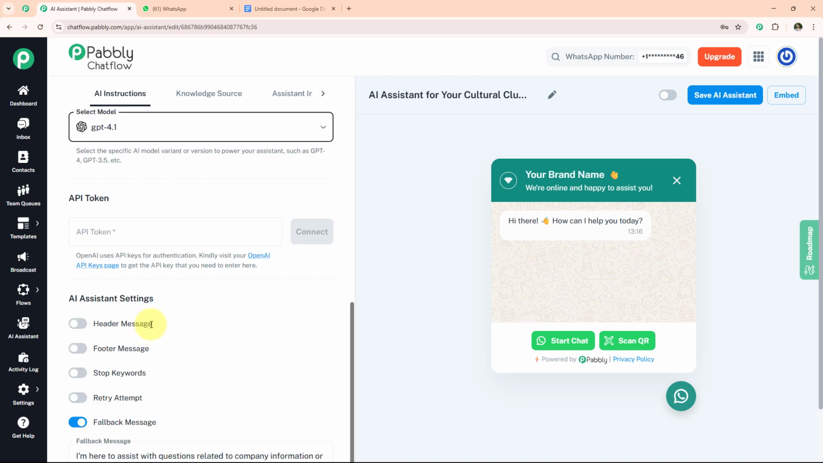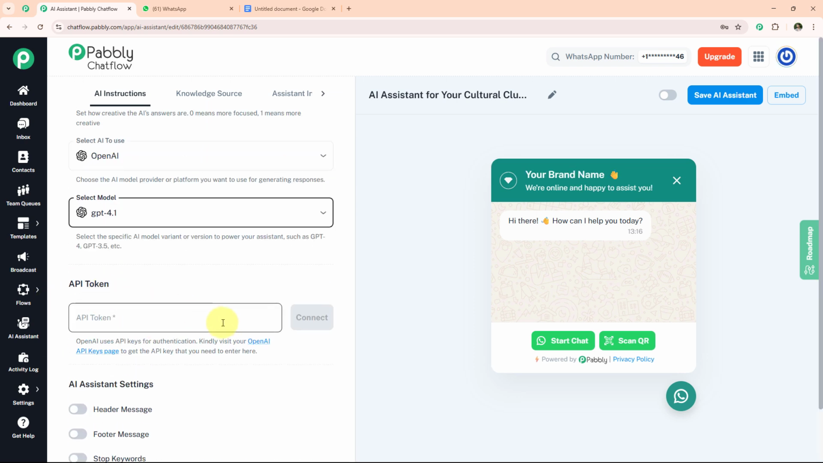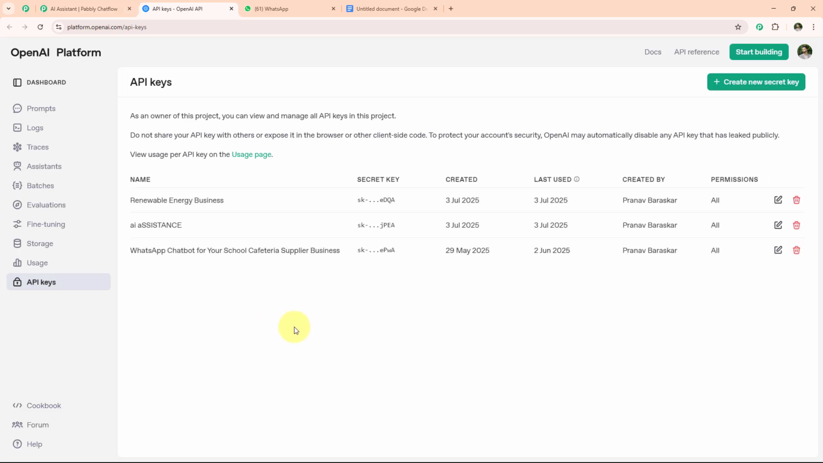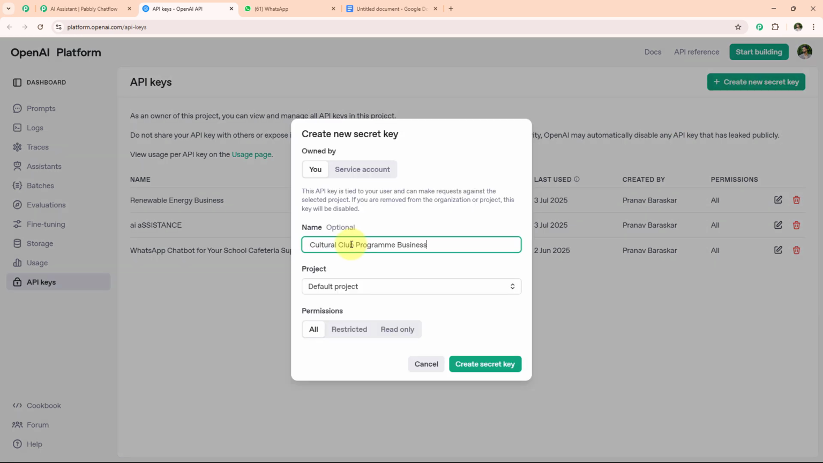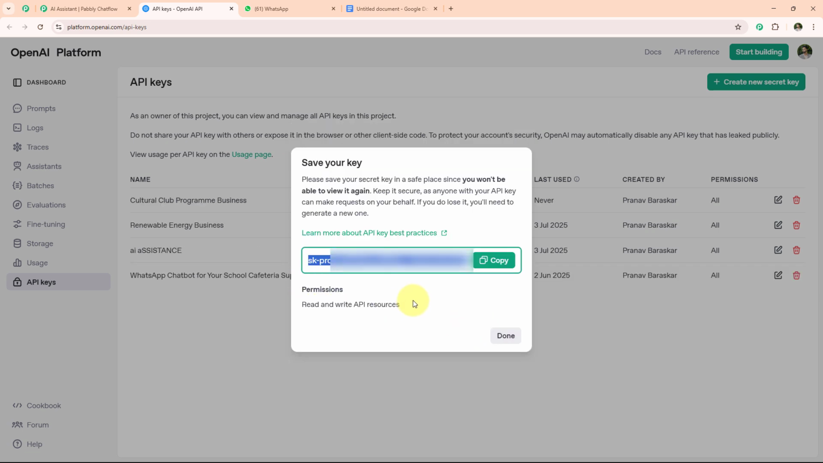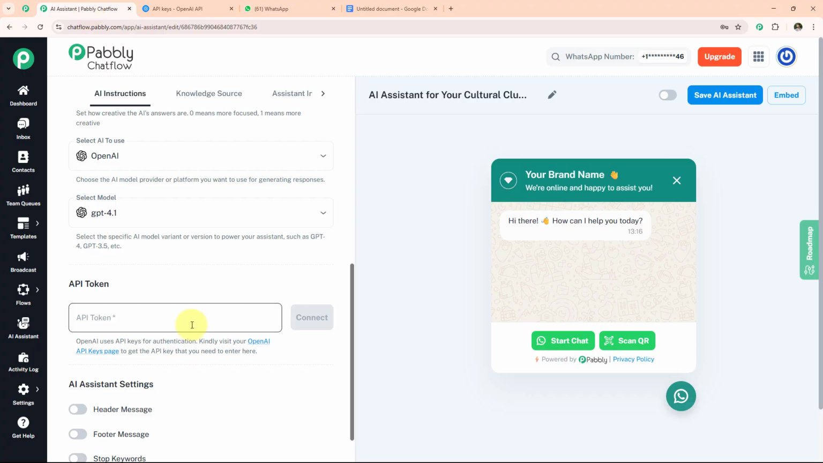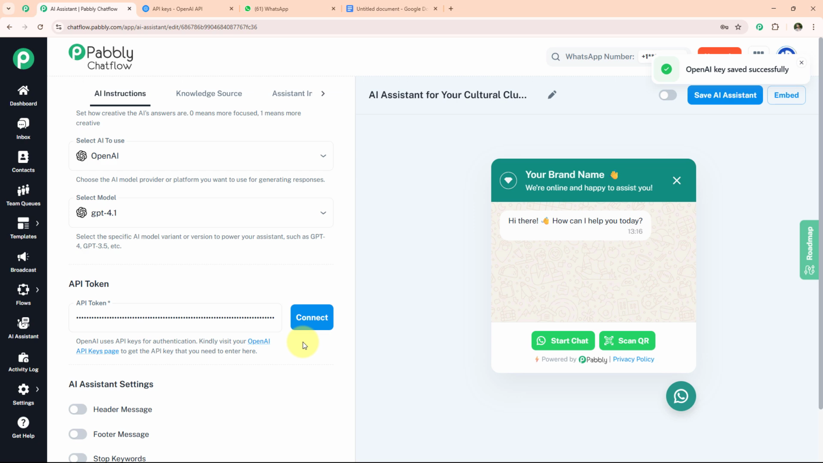After that, we have an option API token. Simply click on OpenAI API key page and generate the API token. Simply click on create new secret key and write a name of our business, Cultural Club Program Business, and select the project default project and simply click on create secret key. After clicking, we are successfully generating our API token. Simply click on copy and paste in our API token section and simply click on connect. After clicking connect, we have a pop-up message, OpenAI key saved successfully.